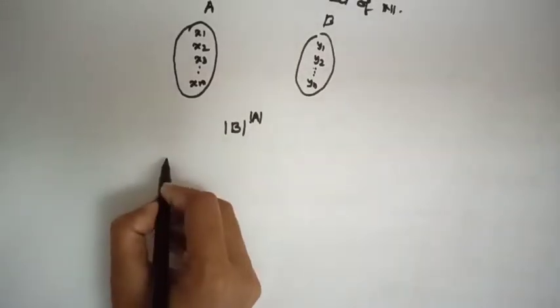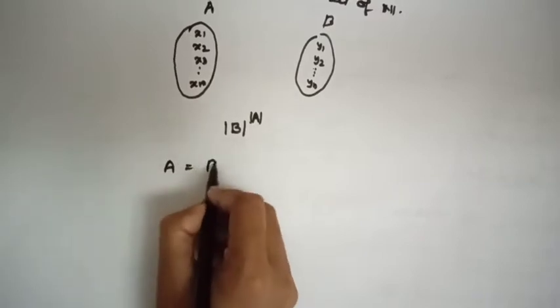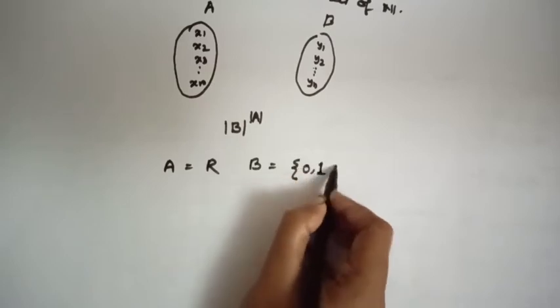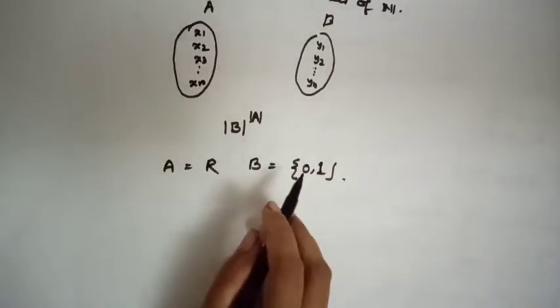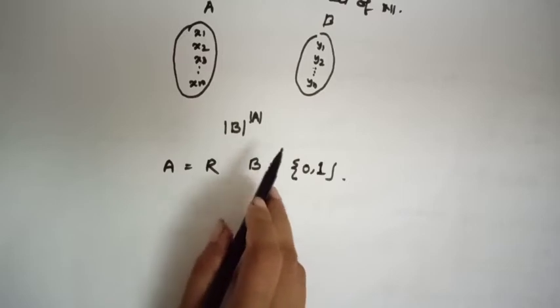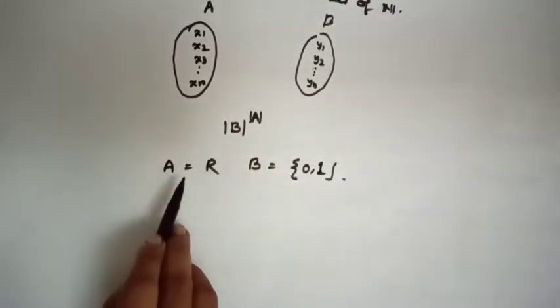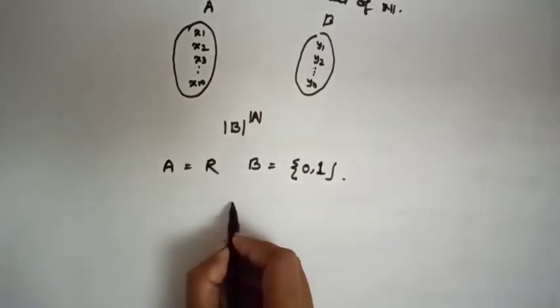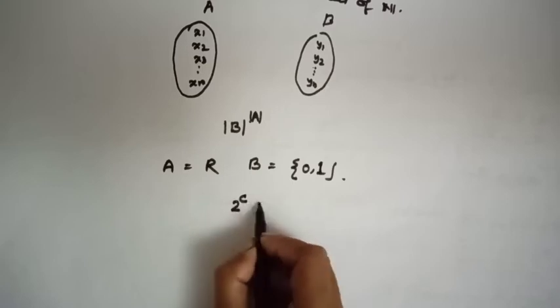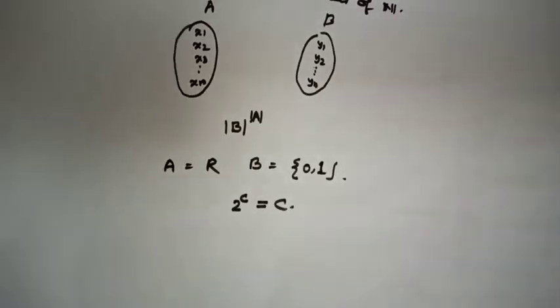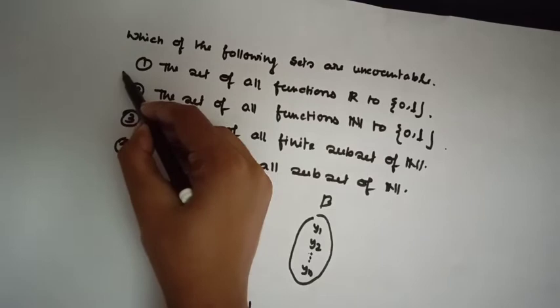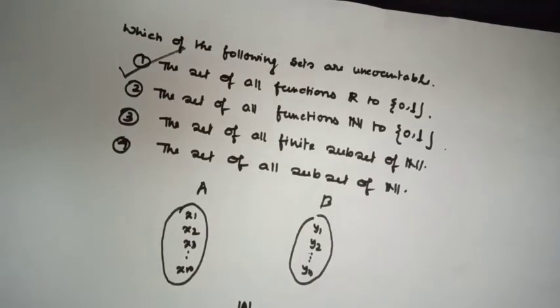Here A equals R and B equals {0,1}. The formula is cardinality of B to the power cardinality of A, and all of us know cardinality of R equals C. That means 2 to the power C, which is greater than C. So option 1 is true. The set of all functions from R to {0,1} is uncountable.